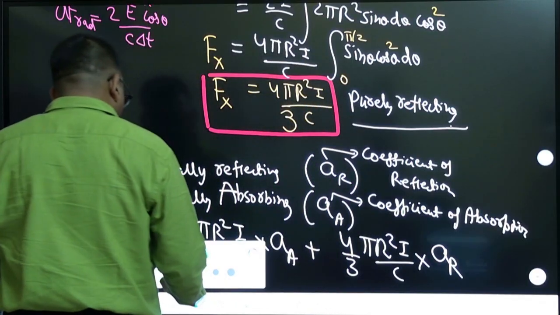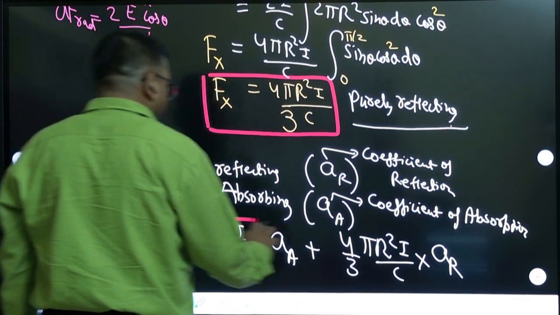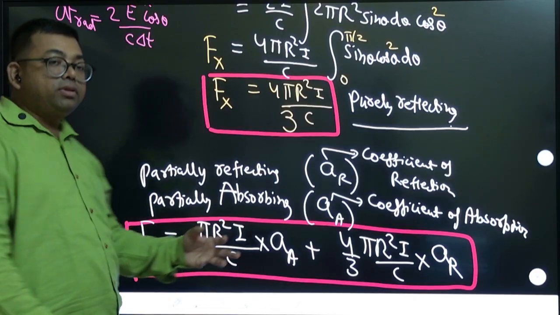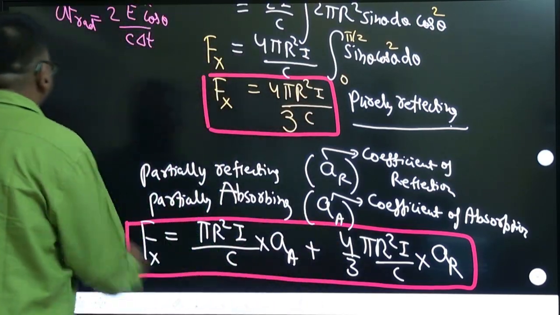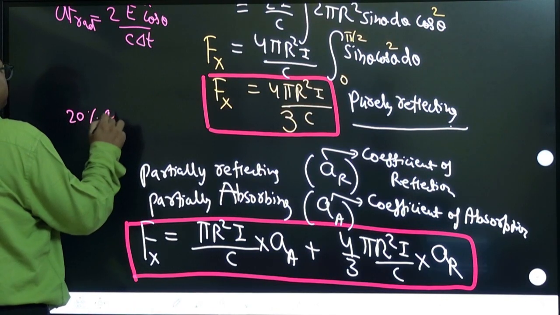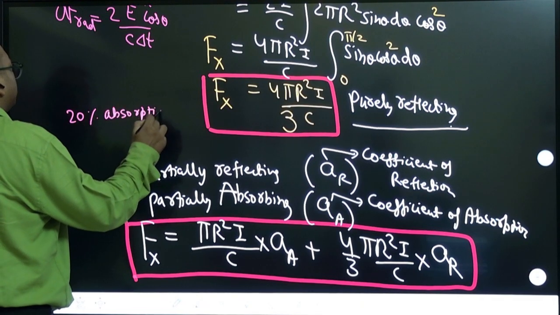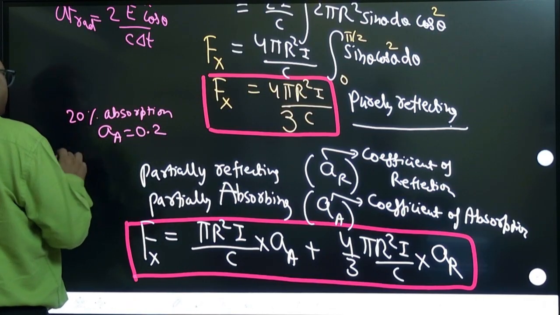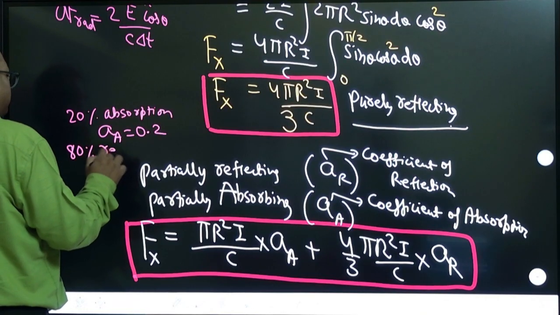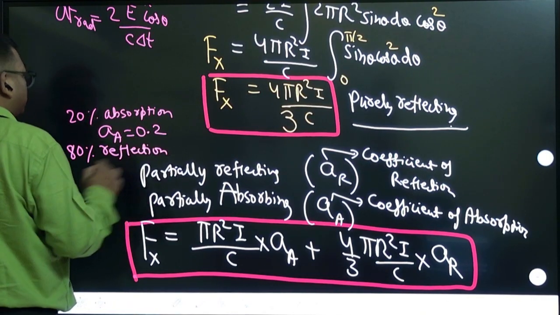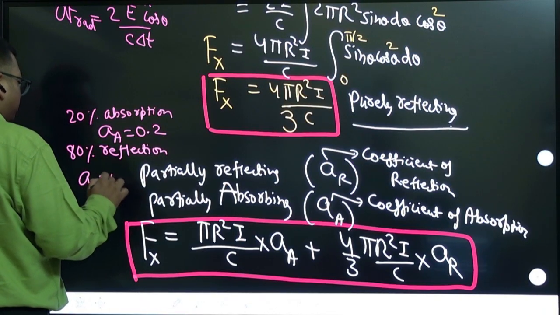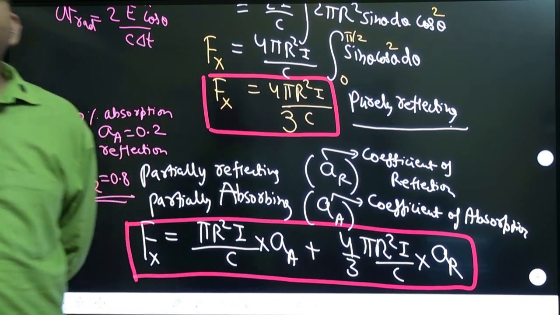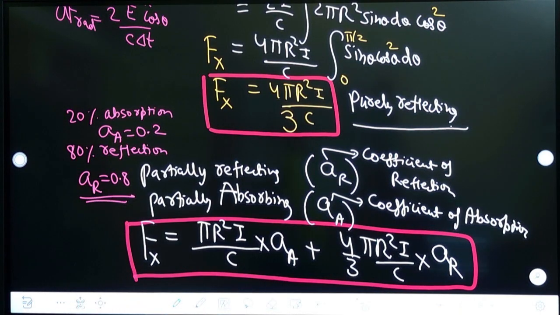Now you may ask, what do coefficient of absorption and reflection mean? The coefficient of absorption and reflection comes from percentage. Suppose they say 20% absorption. 20% absorption means coefficient of absorption is 0.2. Okay. And suppose they say 80% reflection. 80% reflection means coefficient of reflection is 0.8. I hope you got this idea. Coefficient comes from percentage of absorption and reflection. So this formula we can use to get that.